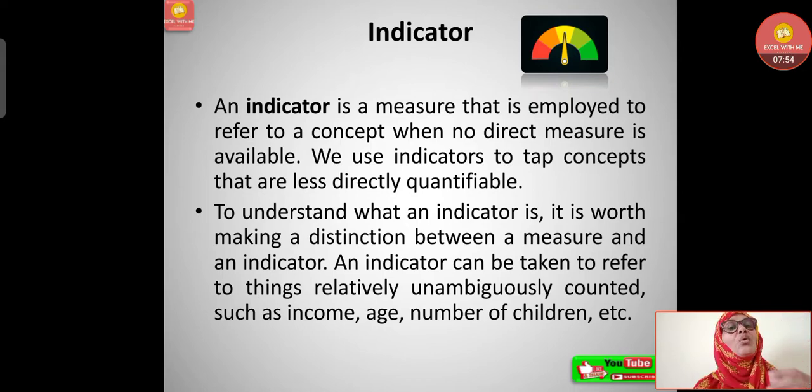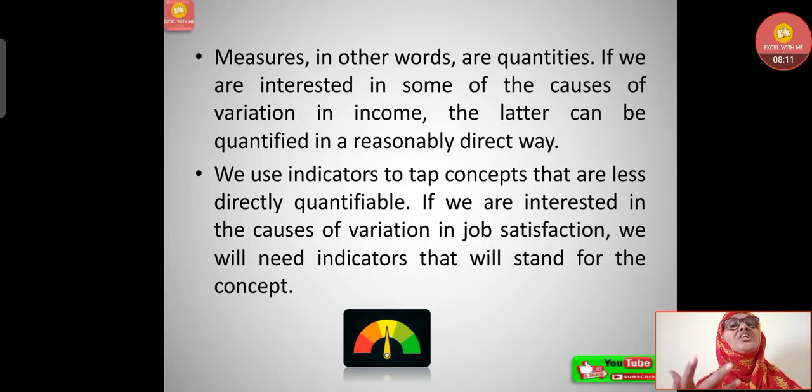To understand what an indicator is, it is worth making a distinction between a measure and an indicator. A measure can be taken to refer to things relatively unambiguously counted, such as income, age, number of children, etc. So measures, in other words, are quantities. If we are interested in some of the causes of variation in income, the latter can be quantified in a reasonably direct way.